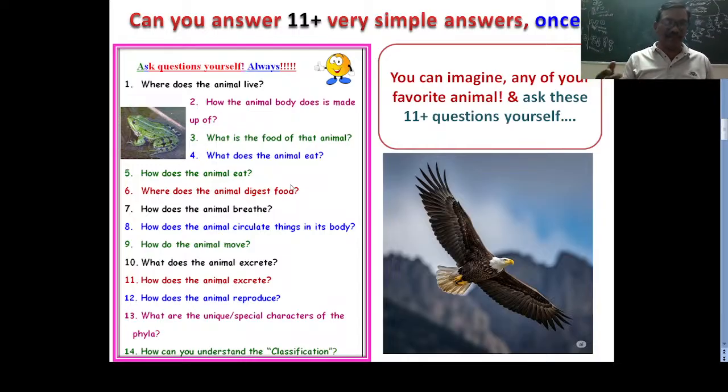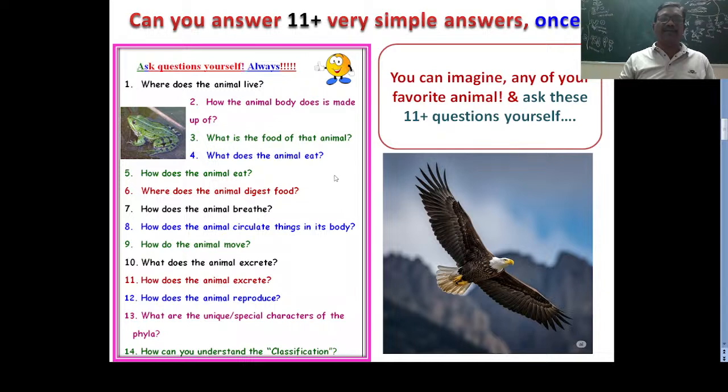Which animal are you taking? Frog or eagle or amoeba or sponge? Whatever animal you are taking, you can ask that question and you will give the answer. What is the food of amoeba? A small bacteria like organism, bacteria like food material. What is the food of frog? Insects. What is the food of eagle? That is a carnivorous animal, that can eat meat. What is the food of scorpion? That is also a carnivorous animal. What is the food of euglena? That is mixotrophic nutrition, that can eat bacteria and that can prepare the food material.